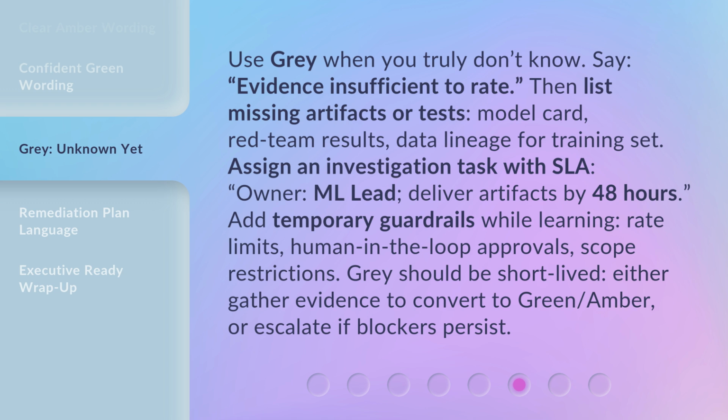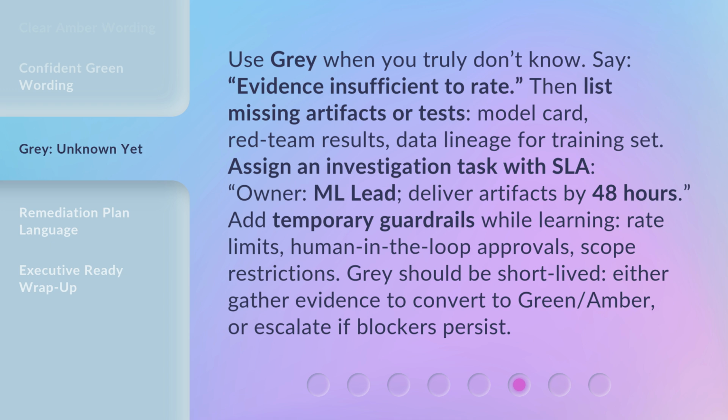Use gray when you truly don't know. Say, evidence insufficient to rate. Then, list missing artifacts or tests: model card, red team results, data lineage for training set. Assign an investigation task with SLA, owner ML lead.